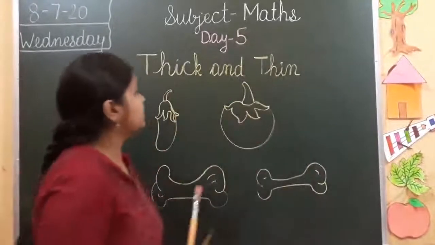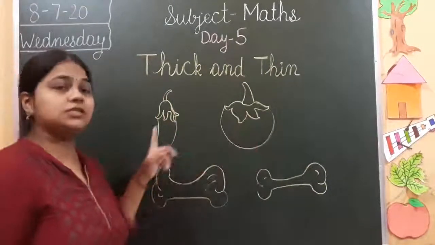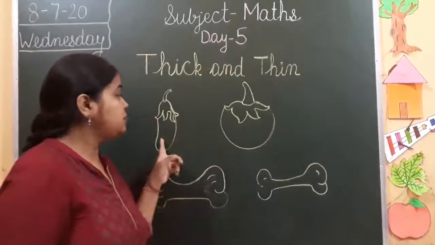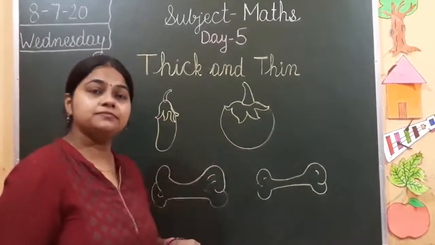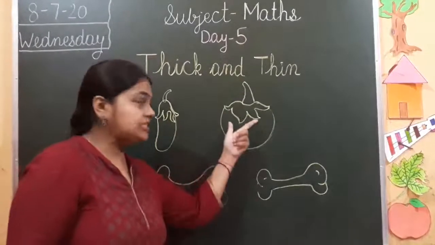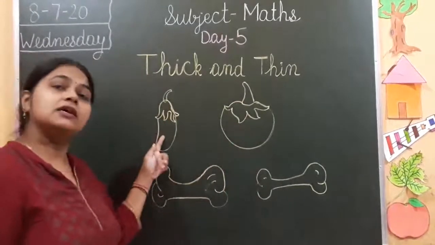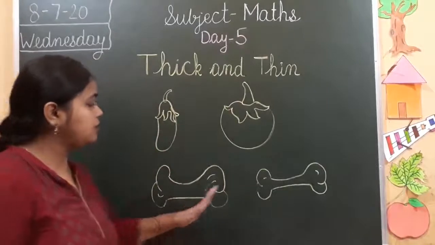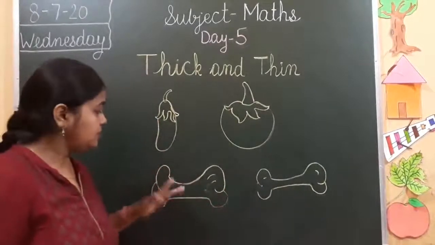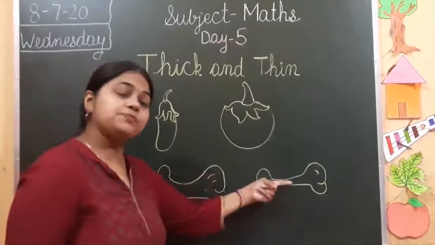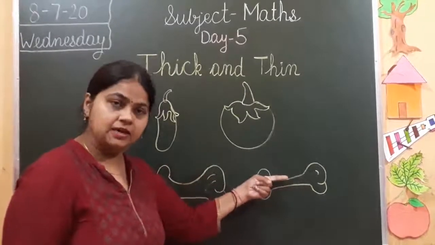Now, look here. Can you see pictures? What are these? Brinjals. Can you tell me which one is thick? This one is thick. This one is thin. Now look here. Bones. This bone is thick. This bone is thin. Right?